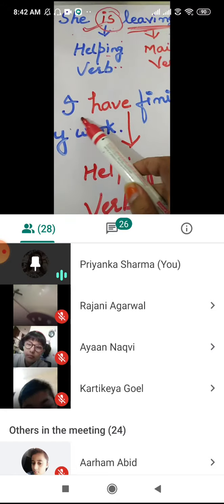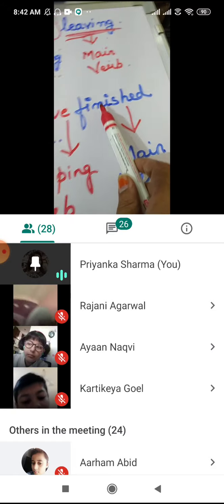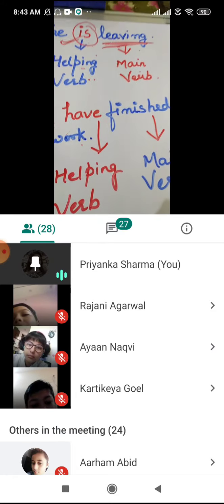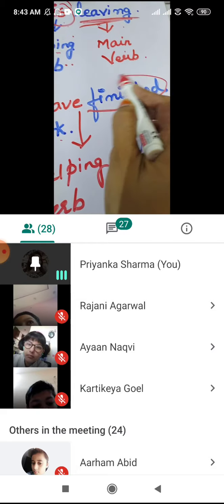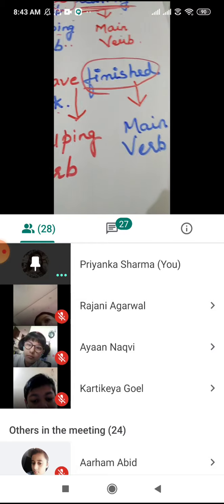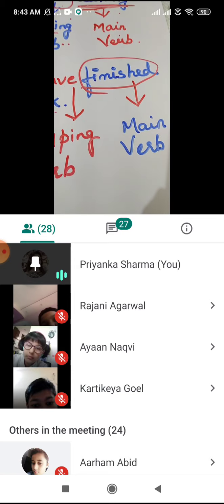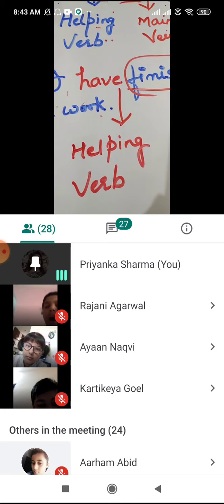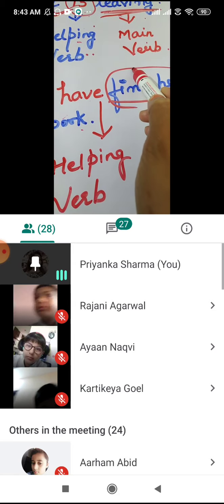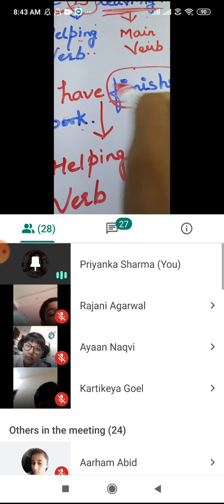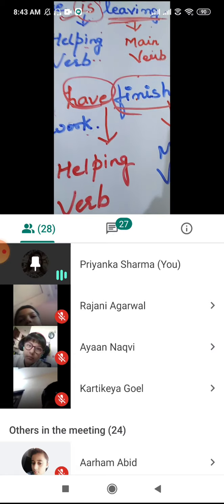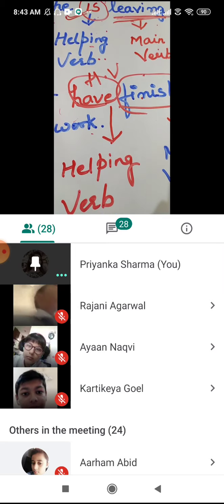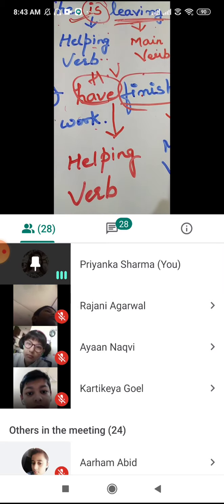Now, one more example. I have finished my work. Again, here finished is a verb, because it is showing the action. I have finished. Now, which word is placed just before the verb? Have. So have is what? Have is a helping verb. Got it? Understood?